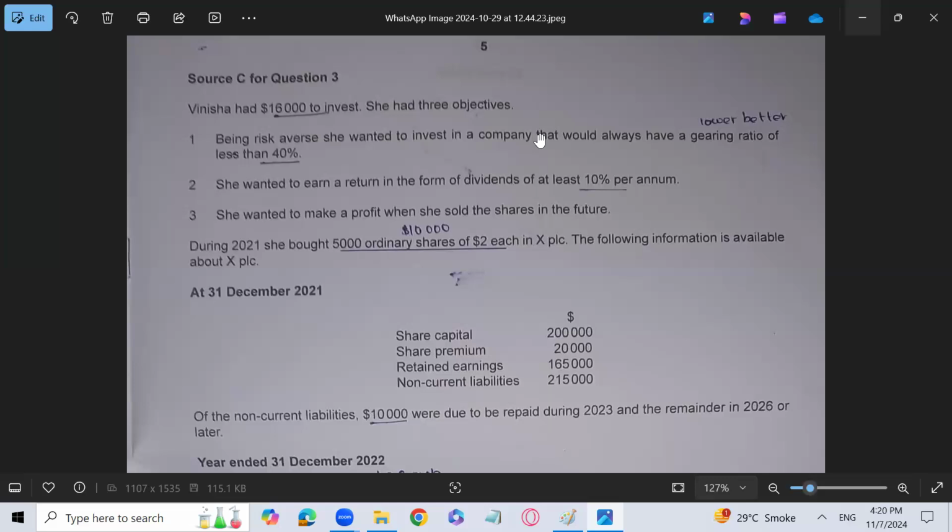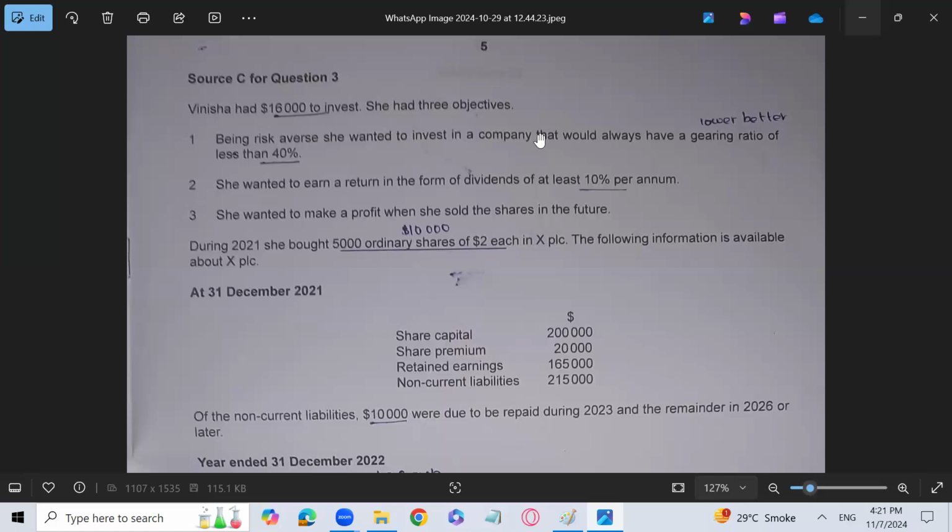And for that, you might need to find the dividend yield ratio, because the dividend yield ratio tells you that if you purchase shares of a company from the market, for each dollar invested, how much dividend you are getting. Which ratio tells you this? That is the dividend yield ratio.